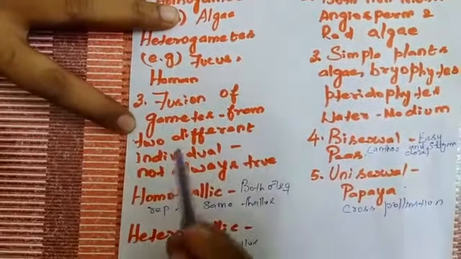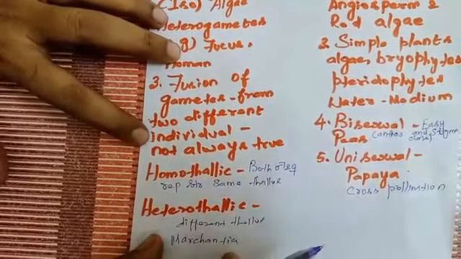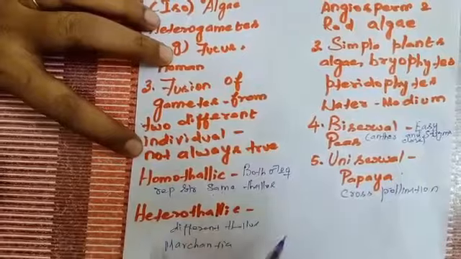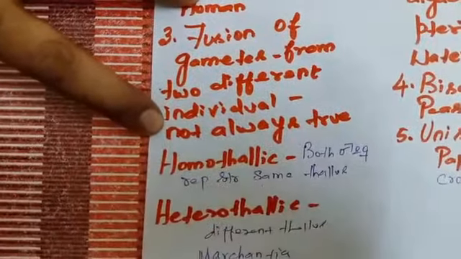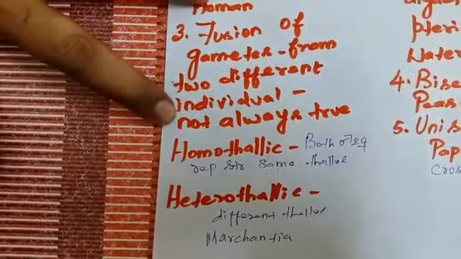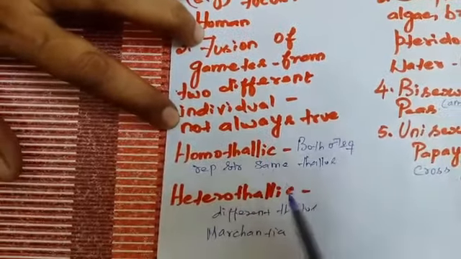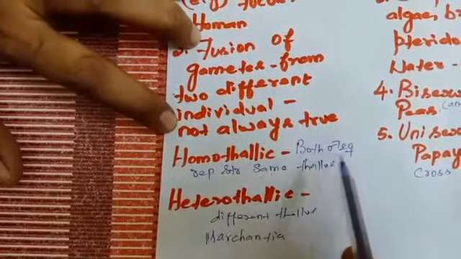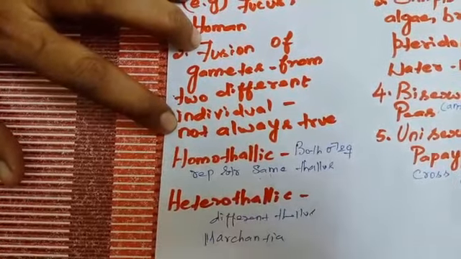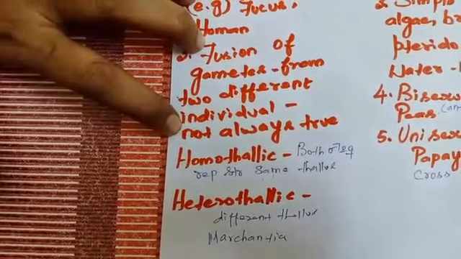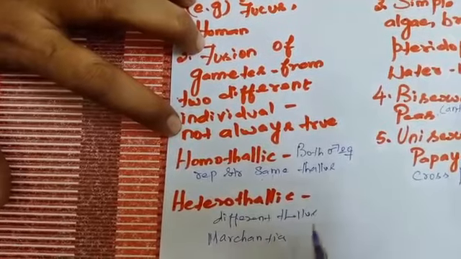Fusion of gametes from two different individuals is not always true. How can we say that it is not always true? Because sometimes the male gamete as well as the female gamete are released from the same plant. We can see some of the terms. Homothallic means both the male as well as female reproductive structures are present in the same thallus. Heterothallic: both the male and female reproductive structures are present in different thallus.